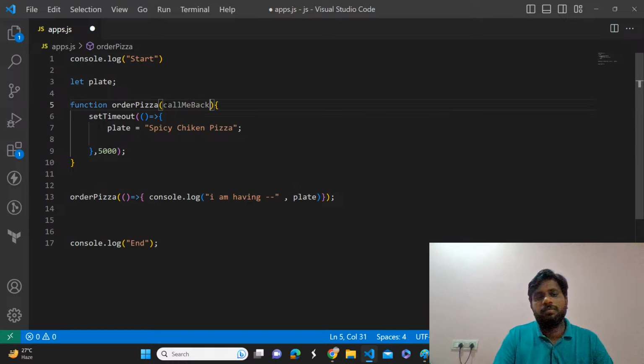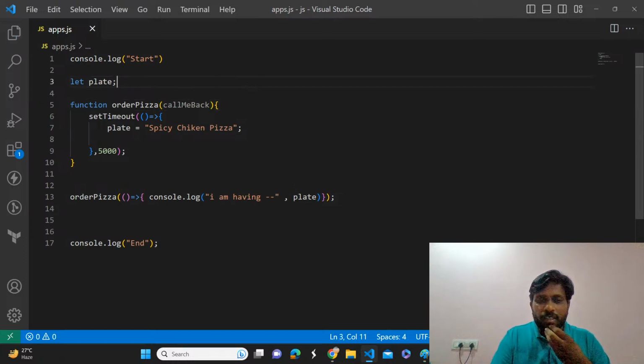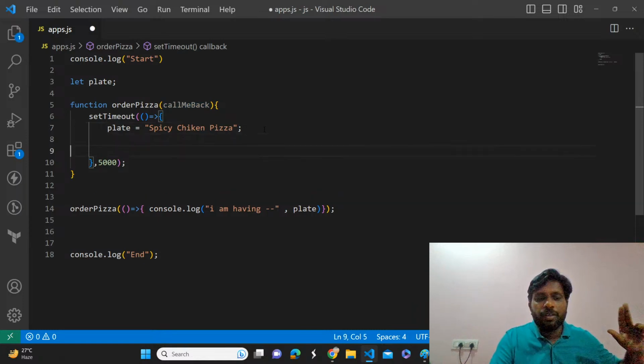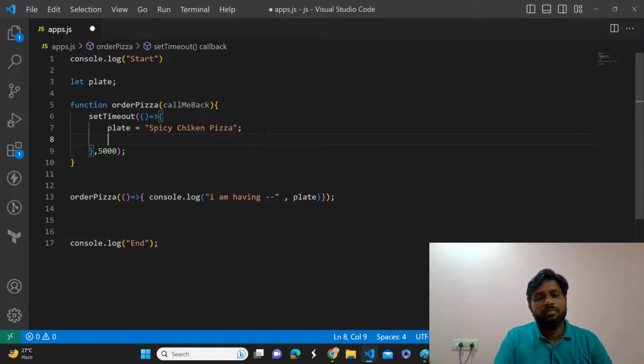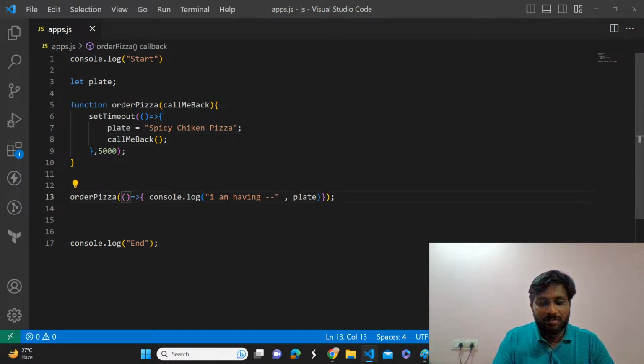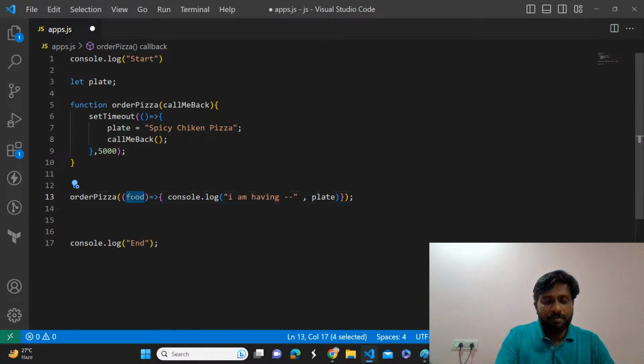Here I'm writing call me back. This is the function syntax, right? So once the pizza is ready, what will he do at the counter? We'll call you, right? Token number 58, token number 88 or something. Yes or no? Yes, sir. Once they call token number 78, what will they give you? We have ordered pizza, so they will give the pizza.